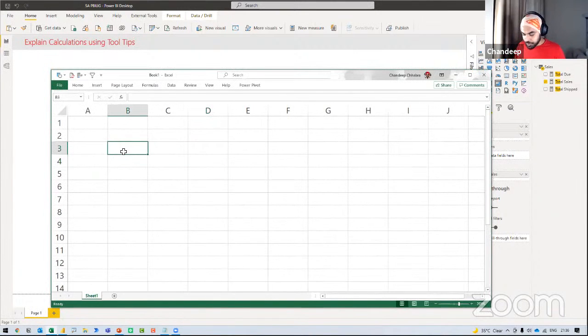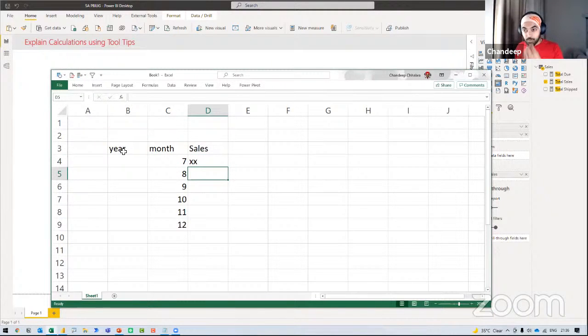If you note, the first column is the year column, the second column is the month column, and then I have several months right here. So for now, I'm just going to write the month numbers. So let's just say that I have July, August, September, October, November, and December, just 5-6 months. Now, this month has a sale value. So this is sales. There is a sales value right here. Now, what I'd like to do is write my months again right here.